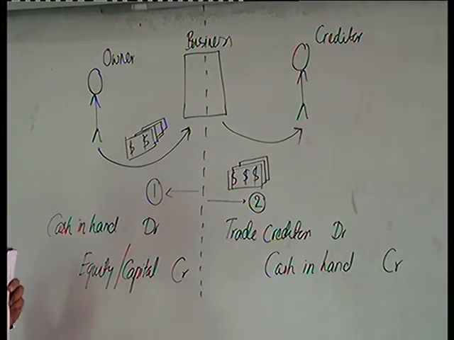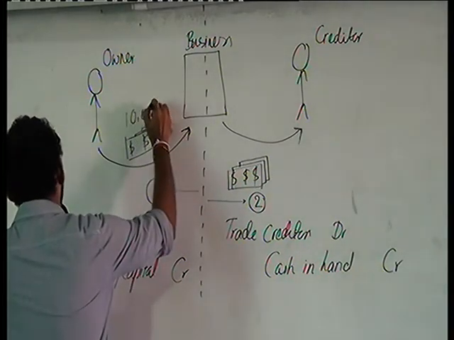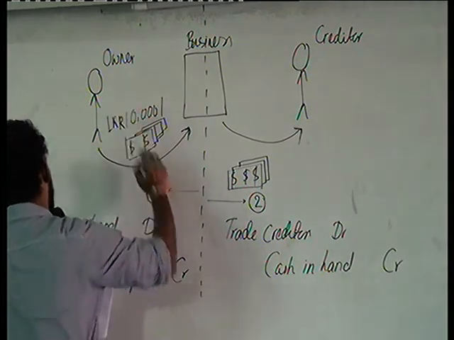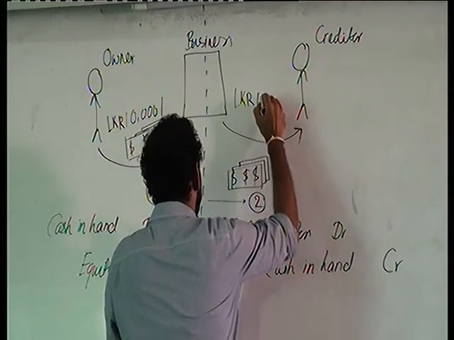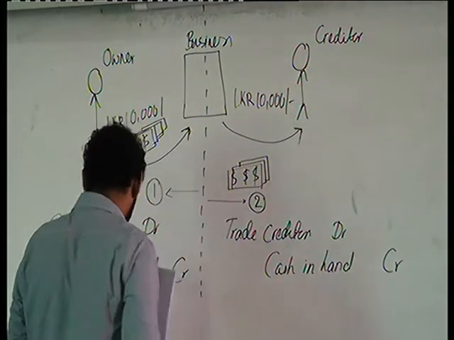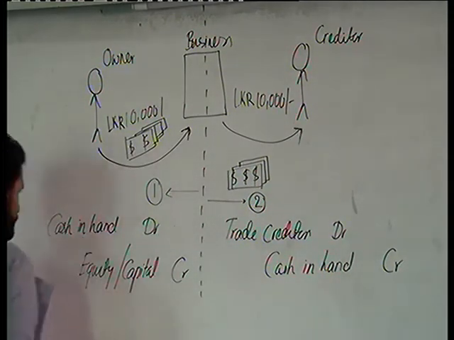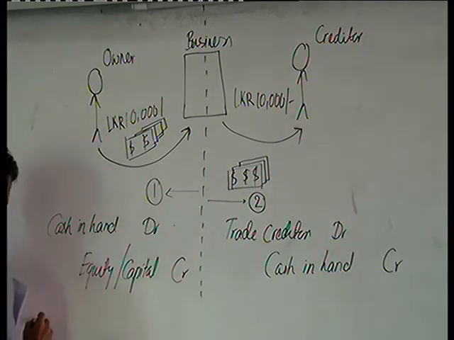Let's put some values to this one now. Let's say we are talking about LKR 10,000. So that LKR 10,000 they have paid. So then we are going to put the numbers here. Cash in hand debit.